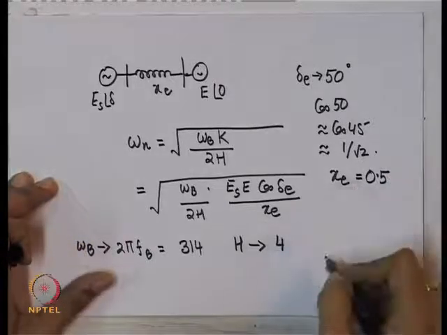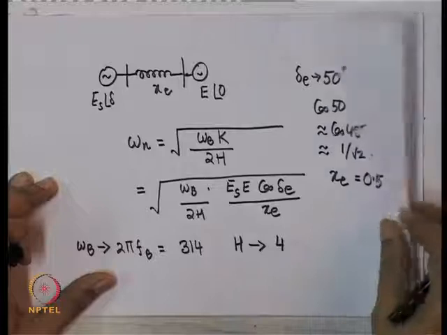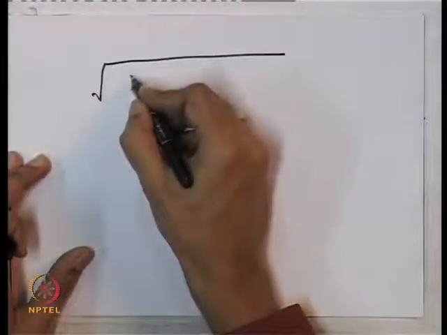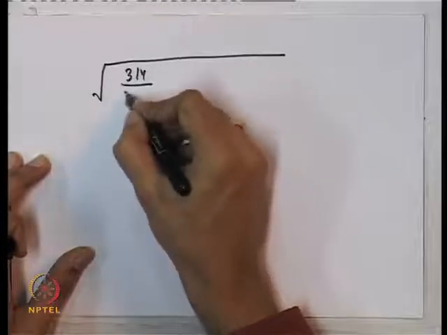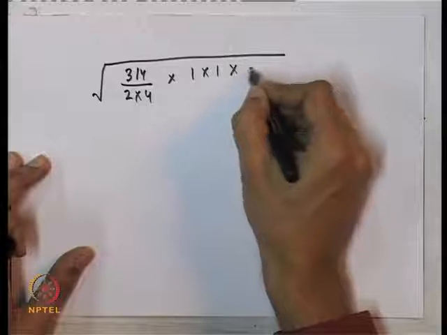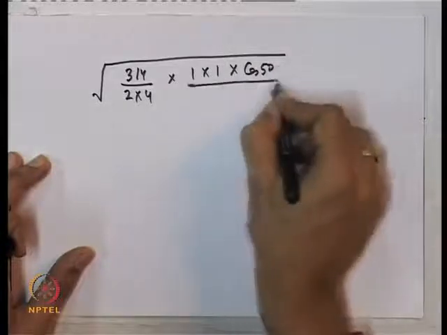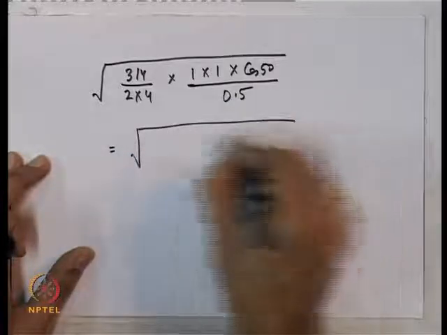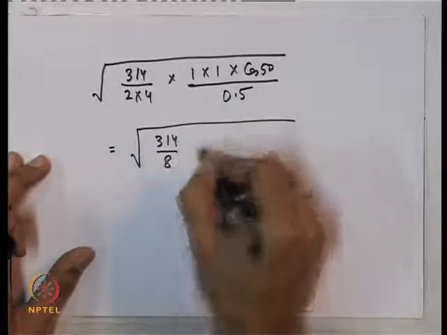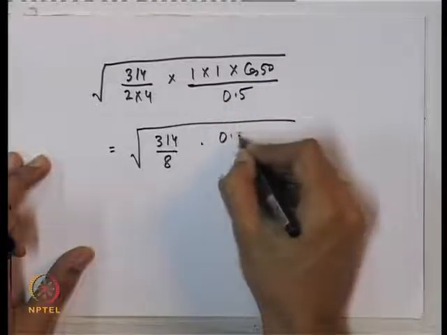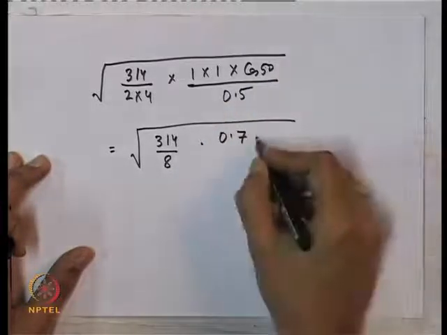So, in that case, what we have is 314 by 2 into 4, 1 into 1 into cos 50 by 0.5, which is nothing but 314 by 8, and this is 1 by root 2, that is 0.7, very roughly.